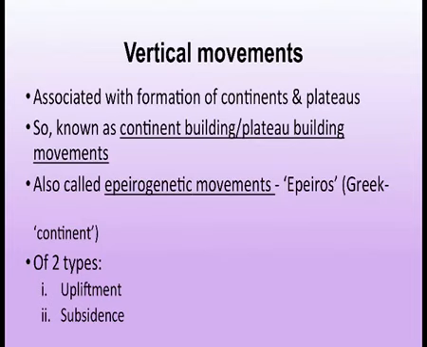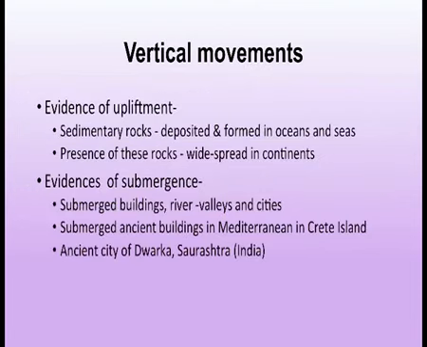These are also known as epirogenetic movements. Epiros in Greek means continent. And there are two types of vertical movements: upliftment and subsidence. Evidence of upliftment is sedimentary rocks deposited and formed in oceans and seas, whose presence is widespread in continents. Evidence of submergence is submerged buildings, rivers, valleys and cities, etc.